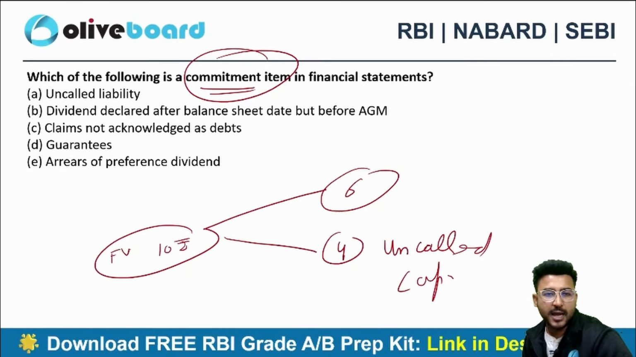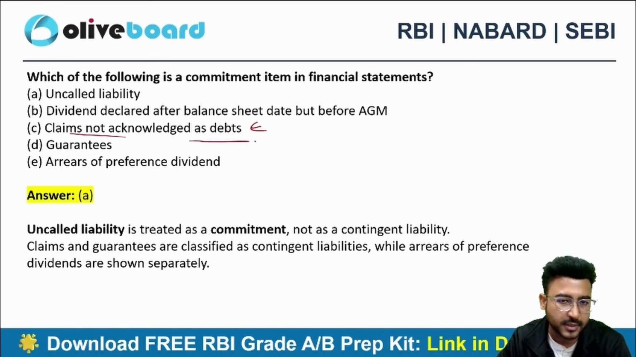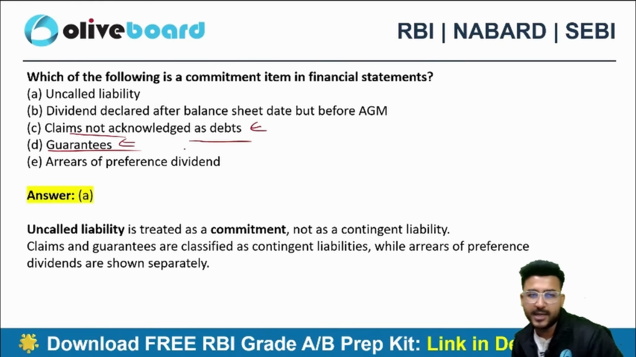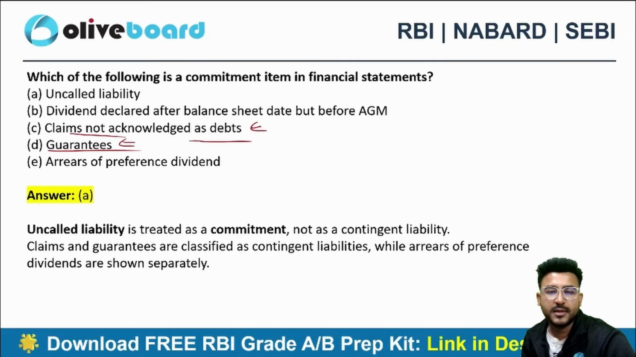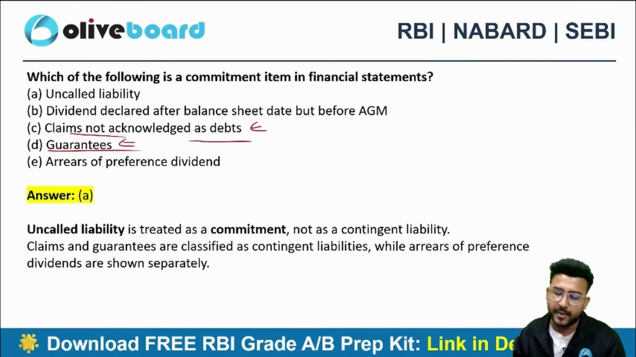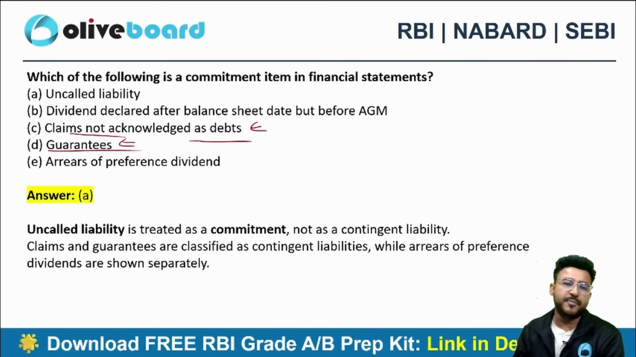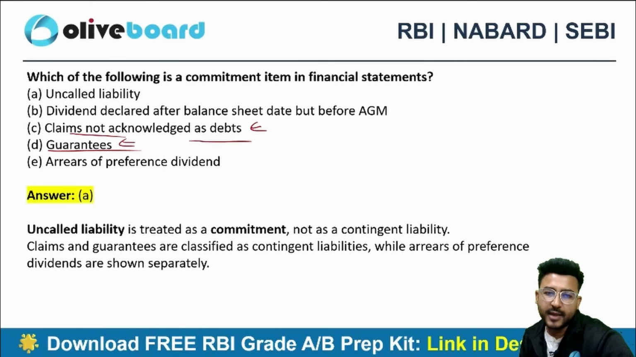The answer here is uncalled liability. Now dividend declared after the balance sheet date but before AGM, claims not acknowledged as debt, guarantee, these are contingent liabilities, but uncalled liability is actually a commitment. So in my PPT, I have given you a list of the commitments and contingent liabilities. Please do go through it. Arrears of preference dividend, that's an actual liability. You have to pay that. You haven't paid the preference dividend, that's an actual liability, whereas commitment and contingent liability is somewhat different.